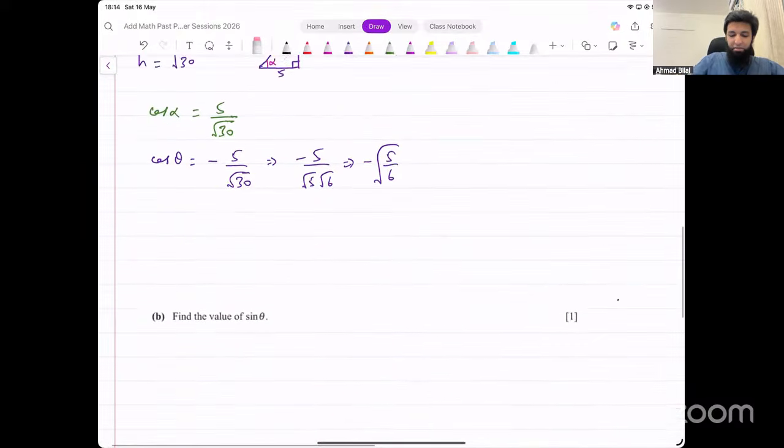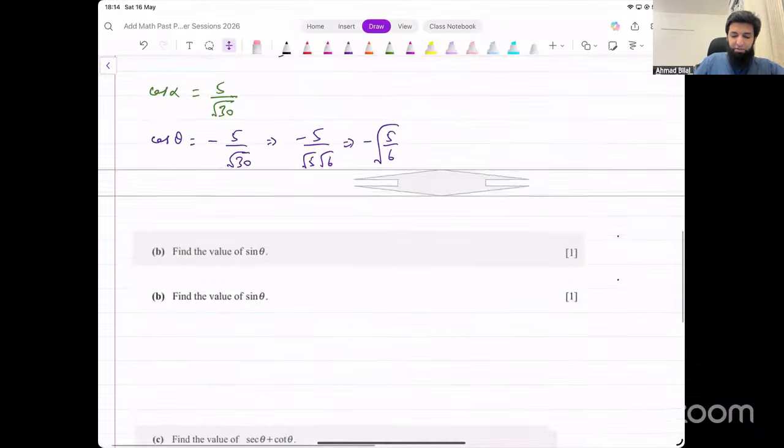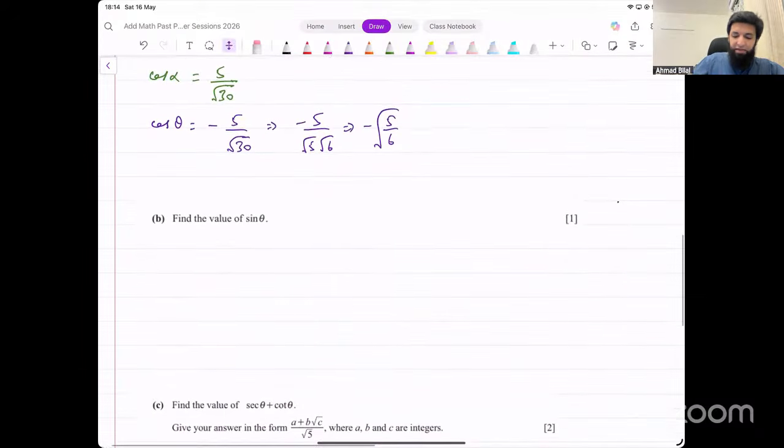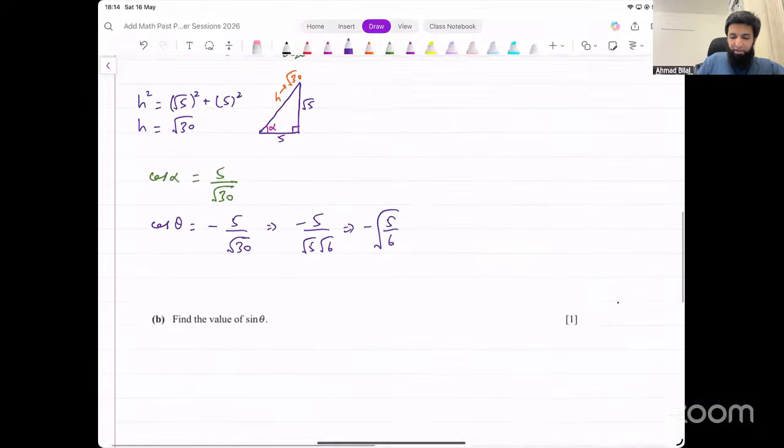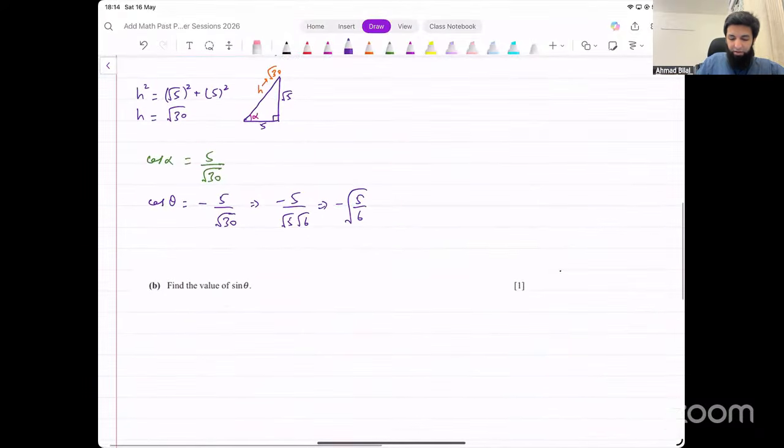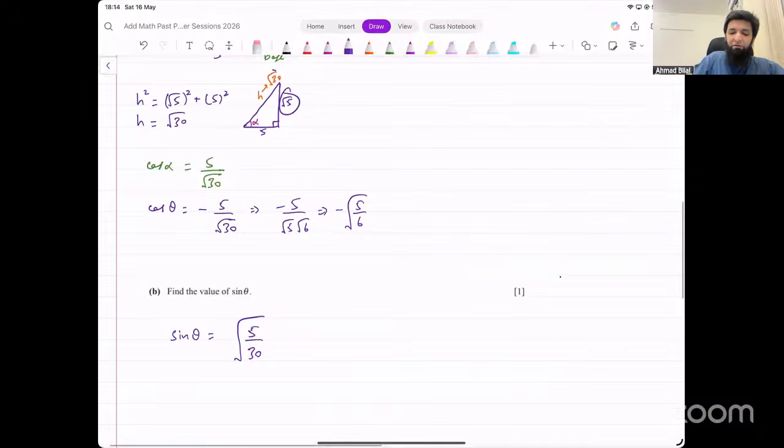Now, if we use the same method for the next part, where they ask you for sine theta, we can write down the value directly. We made that right angle triangle. In that triangle, what is the value for perpendicular? The value for perpendicular is under root 5. And what about the hypotenuse? That's under root 30. So sine is going to be under root 5 over under root 30, that's under root of 5 over 30. We can simplify this, and that will give us under root 1 over 6.